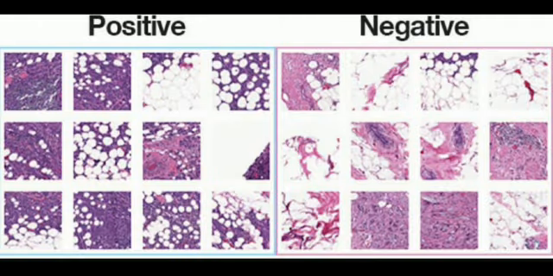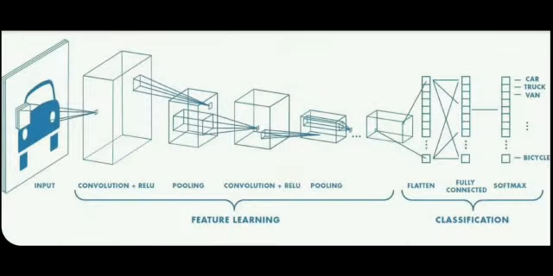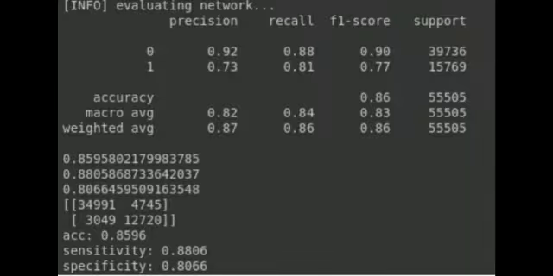Histology samples: here the positive one represents the presence of IDC and negative represents the absence of IDC. The classification algorithm we are using here is a convolutional neural network. It is a variant of neural network in deep learning that is mainly used for analyzing visual images. The hidden layer mainly consists of convolution layers, normalization layers, pooling layers, and a fully connected layer. The applications of CNN include face recognition, image classification, and action recognition.